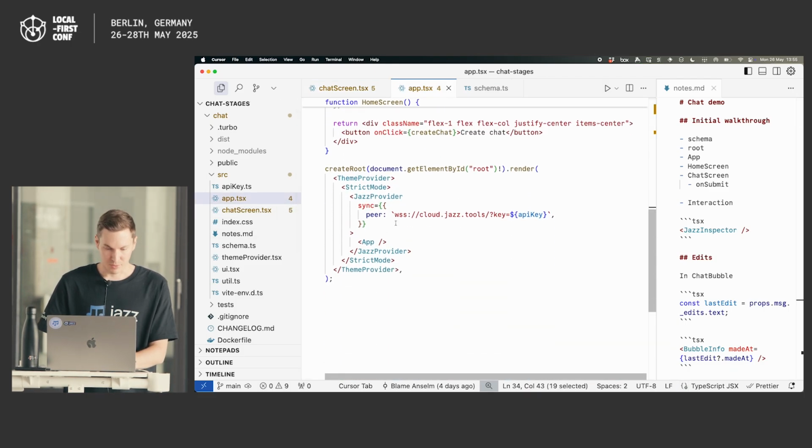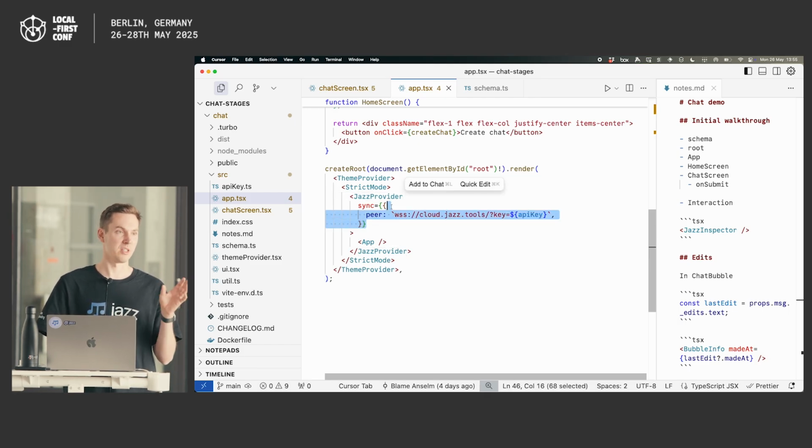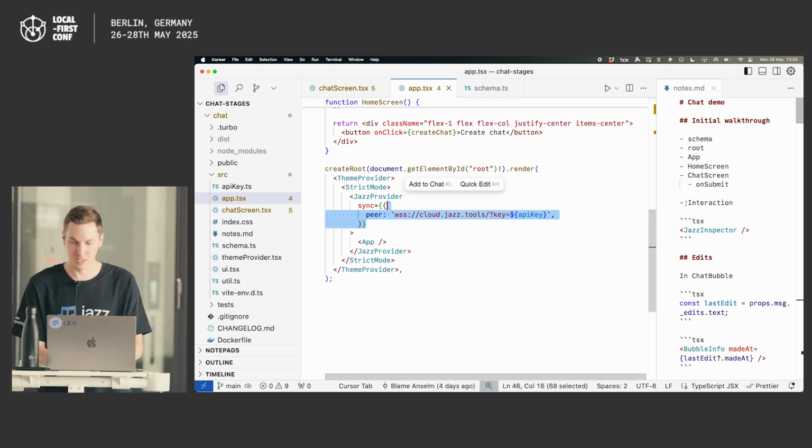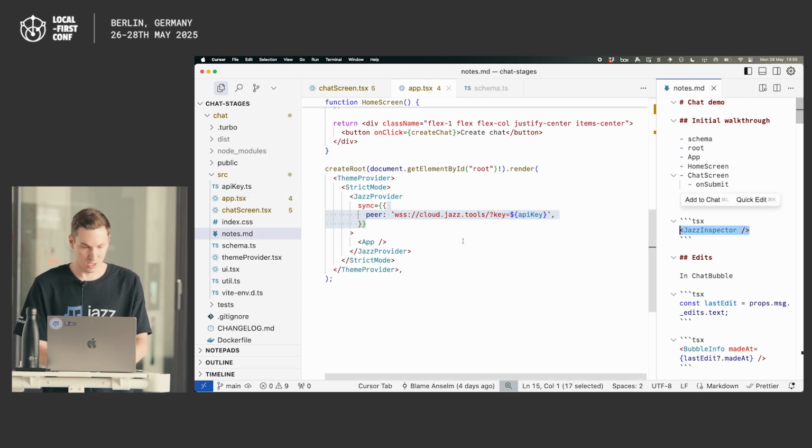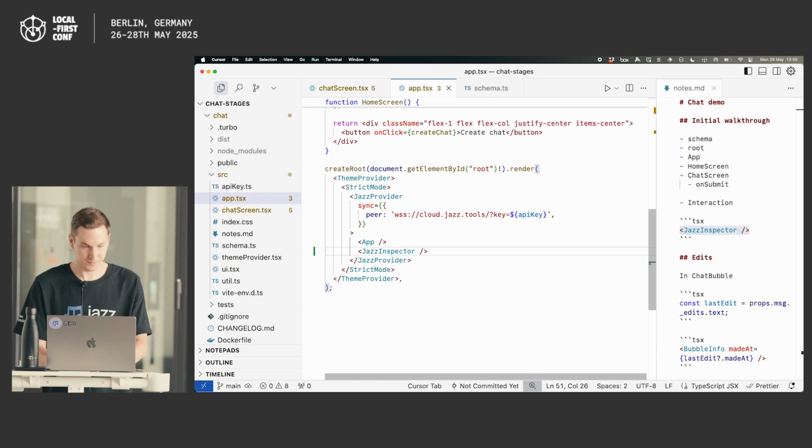So if we go to our top level of the app here, you see we don't really need to set up much. We just add this Jazz provider, which connects the app to our infrastructure and does all the syncing. Again, you see nothing app specific. Our infrastructure doesn't even need to know our schema or anything. It just abstractly syncs data for us. But to see what's happening under the hood, we can just add the inspector here.